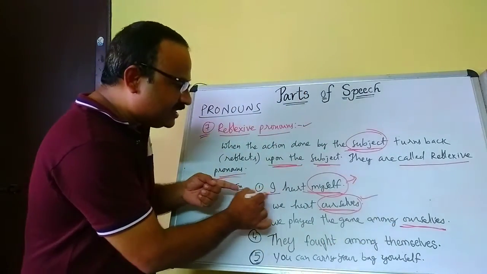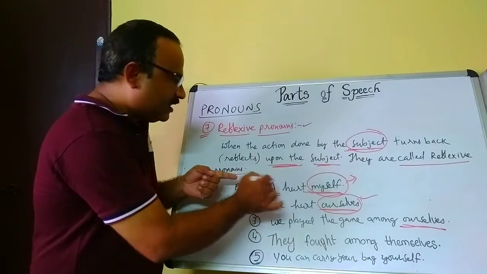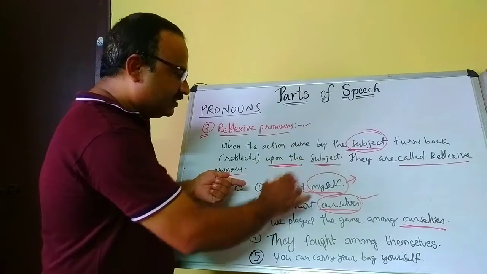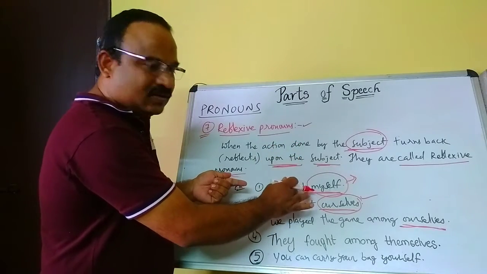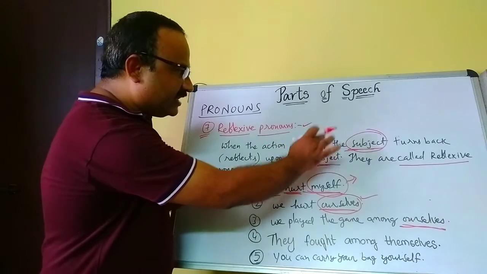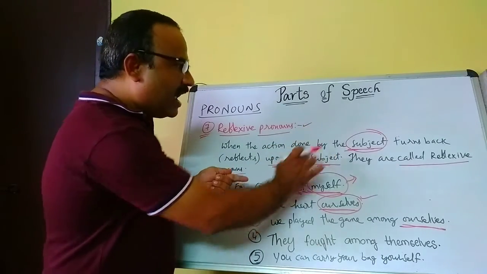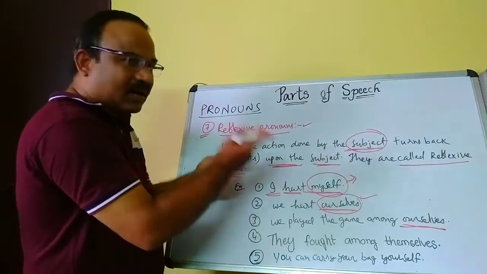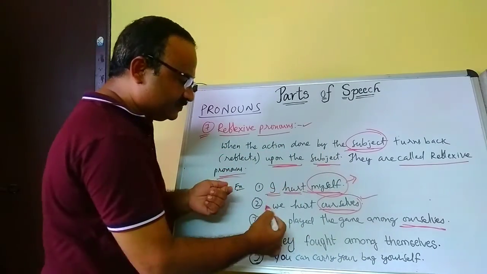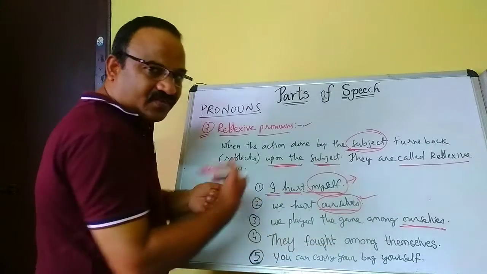Here the subject is I. The action is done by the subject, I hurt, and it turns back or reflects back upon the subject. So, I hurt myself. We hurt ourselves.